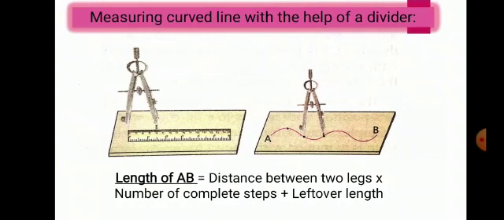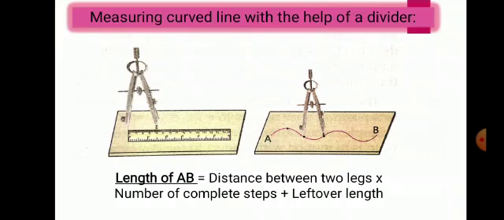Now put the other leg on the line. Without disturbing the distance between the legs, take the divider along the line. Now at the end, some portion of the line will be left off because you are taking 4 millimeter according to your choice. So maybe at last some distance is left out that may be less than 4 millimeter. So how to count it?